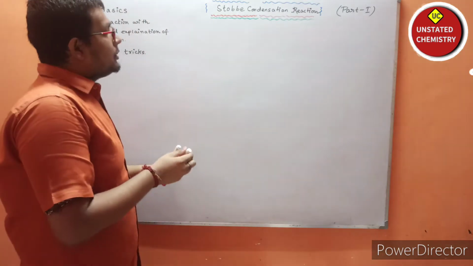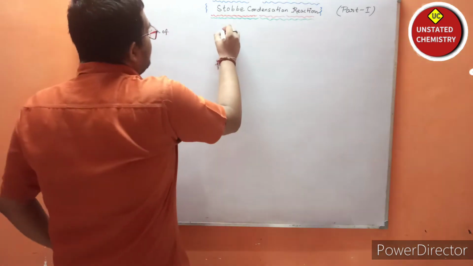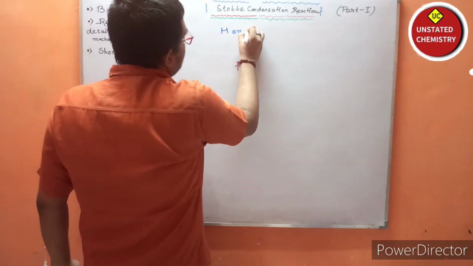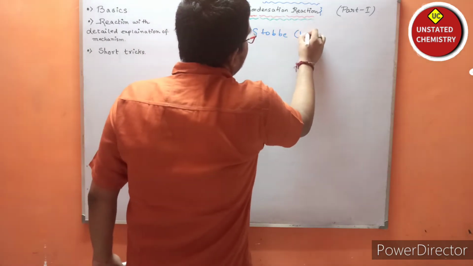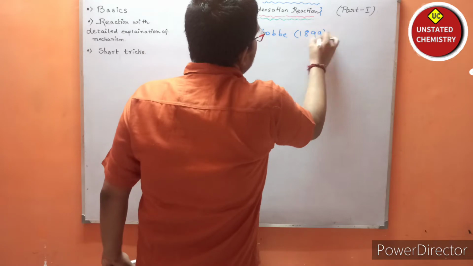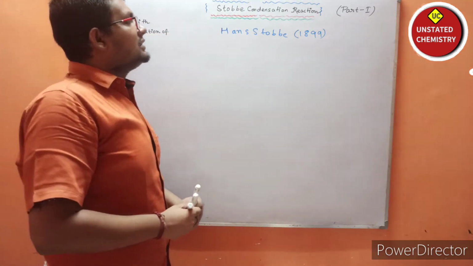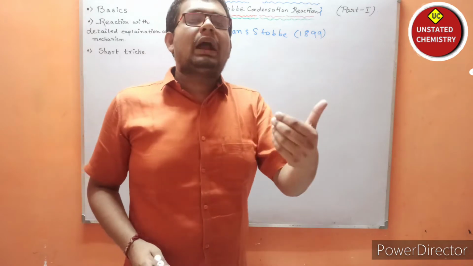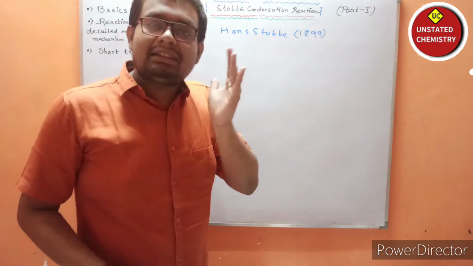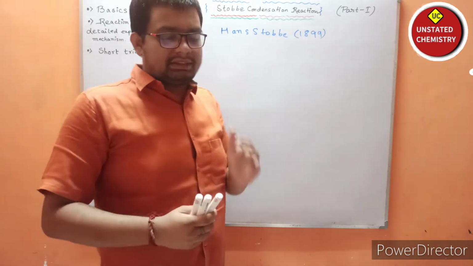So what is the name of the scientist? I have already told you, Hans Stobbe. He developed and reported this reaction in the year 1899. So what can we conclude? The name of the reaction is given according to the name of the scientist.